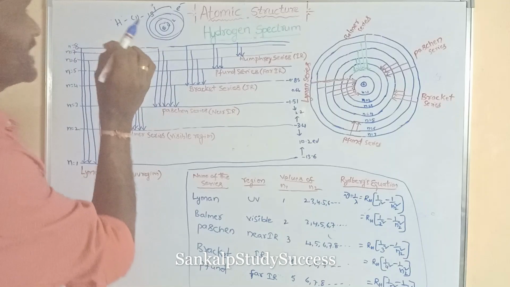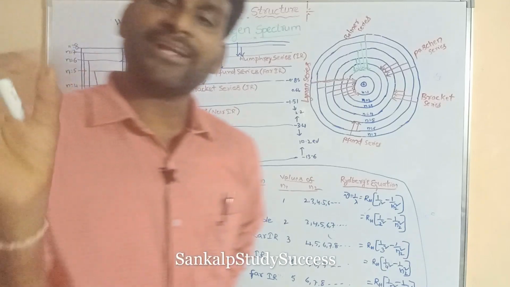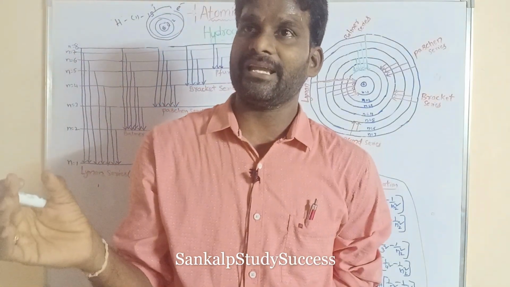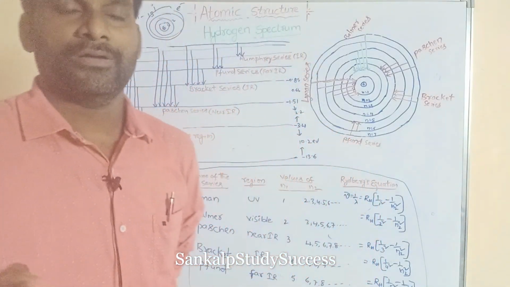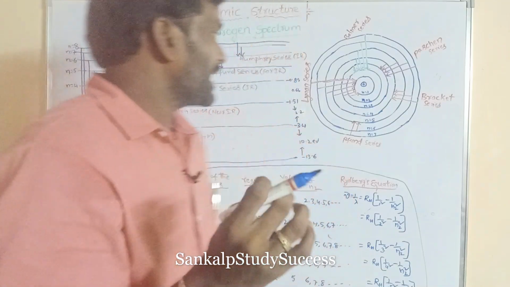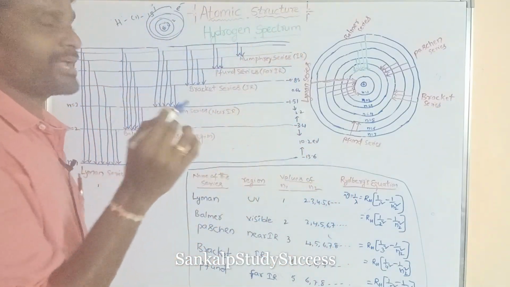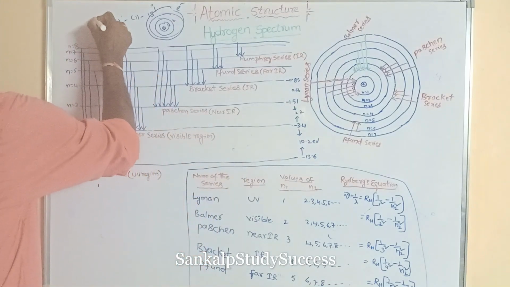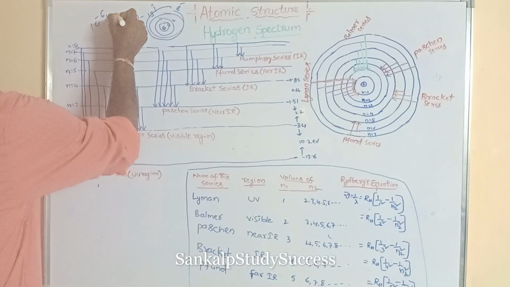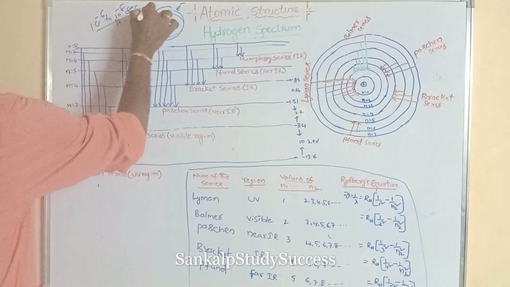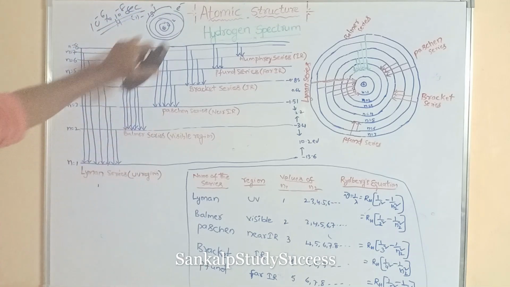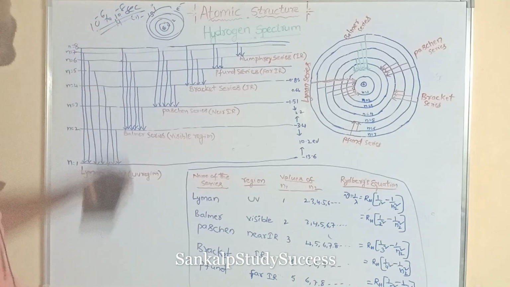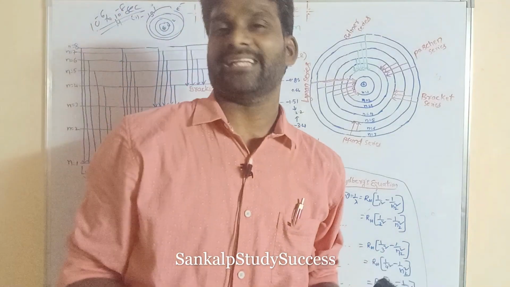So an excited energy level having higher energy is unstable. Any excited state having higher energy is less stable. The lifetime of an excited state is very less. How much? 10 to the power of minus 6 to 10 to the power of minus 8 seconds.